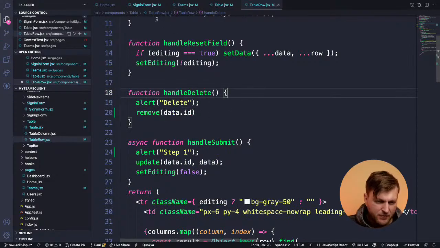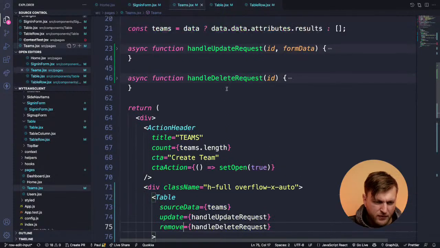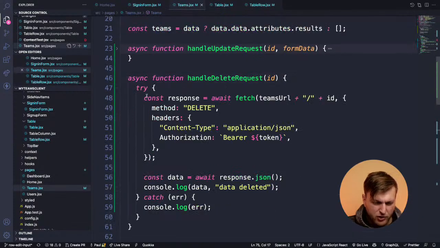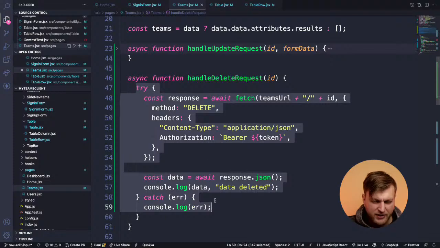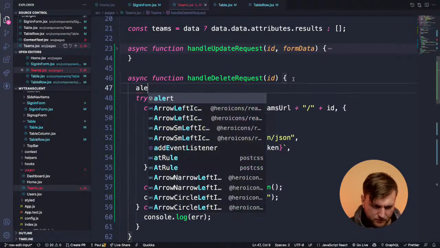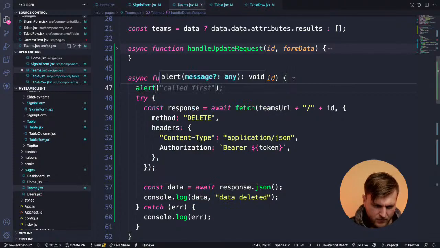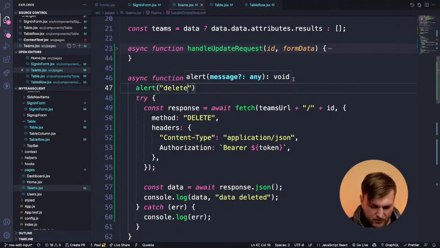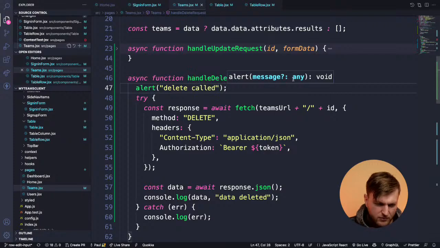So basically, quickly review. We have our handle delete request function here, which has the logic of what needs to happen. And I'm just going to do alert, delete called.